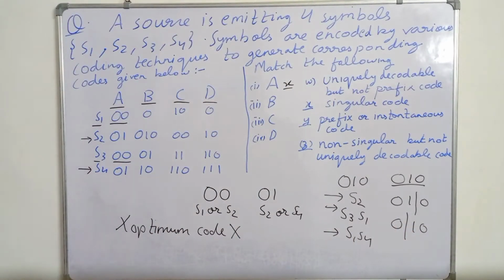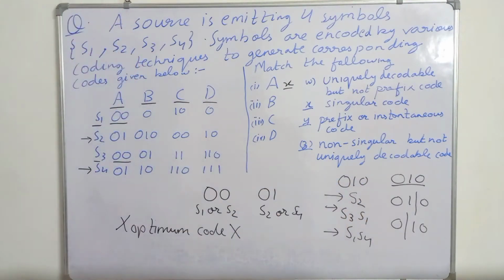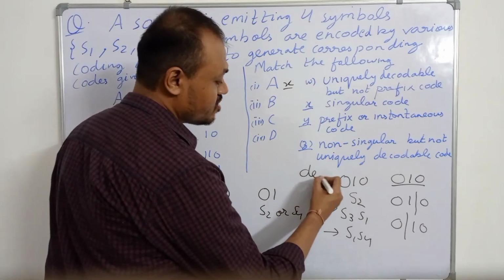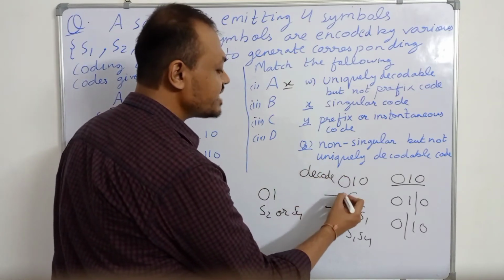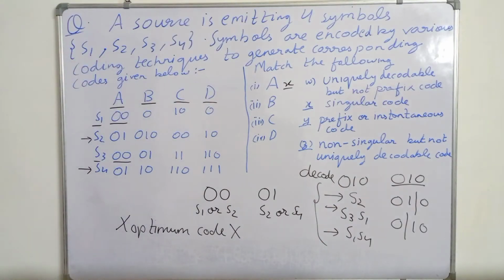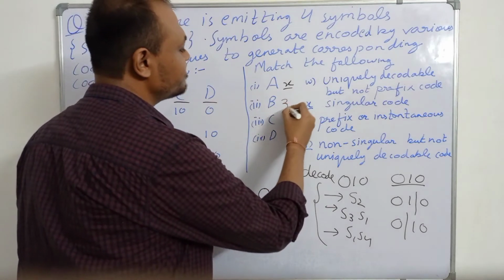So again, B is a non-singular code but it is not uniquely decodable, because we have three ways to decode 010. These are the three ways to decode 010. So B is a non-singular code but not uniquely decodable. So B is matching with Z.